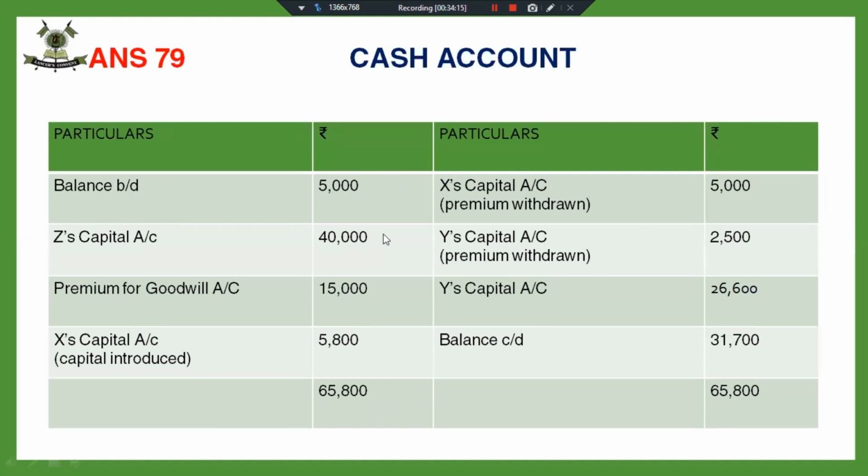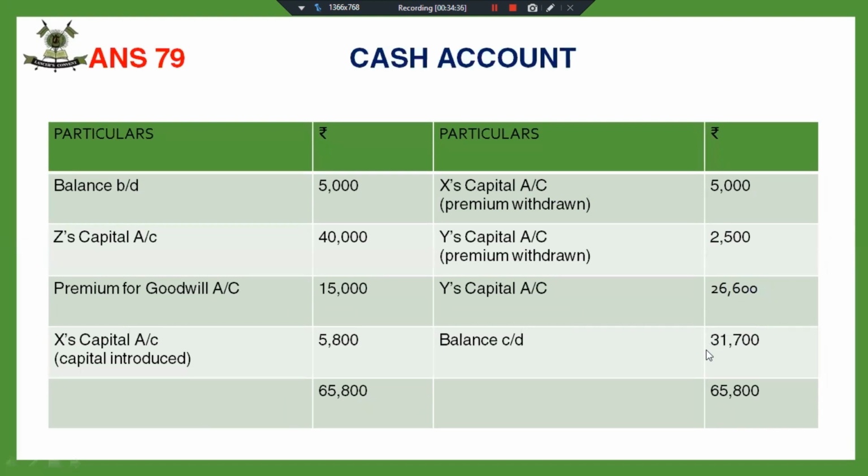This was your capital account introduced by the new partner, premium for goodwill. Then X introduced 5,800 to make his capital proportionate. X and Y withdrew premium 5,000 and 2,500. Y withdrew 26,600. So we have to find out the correct cash balance,